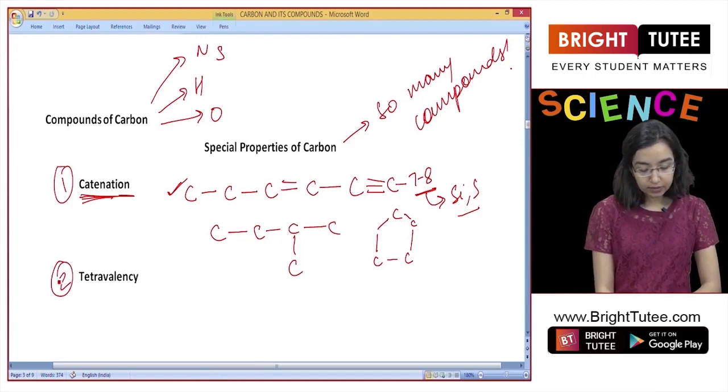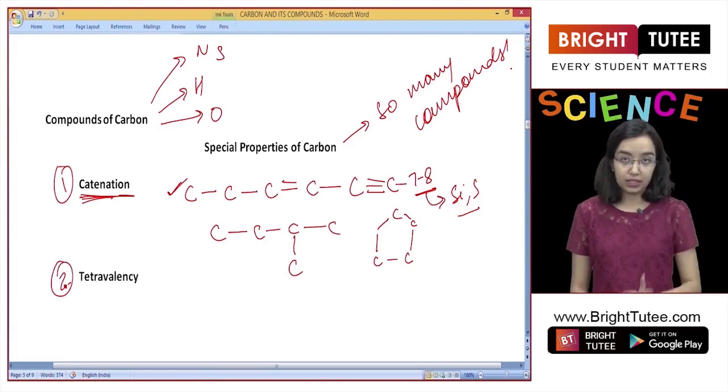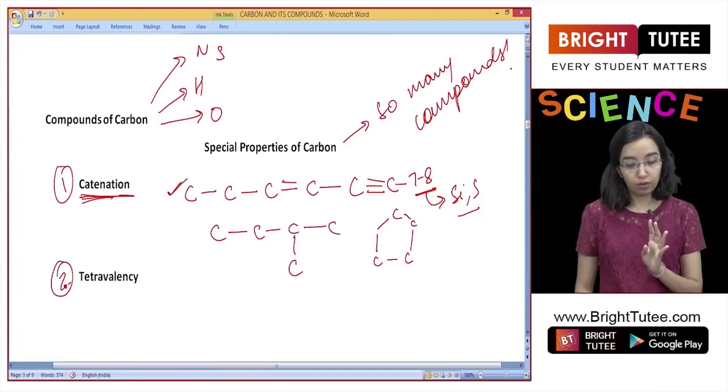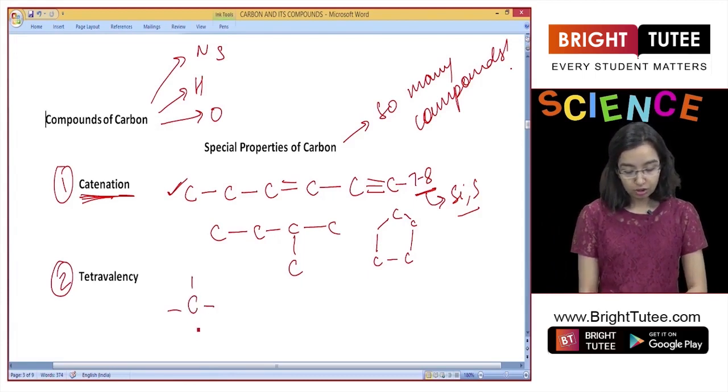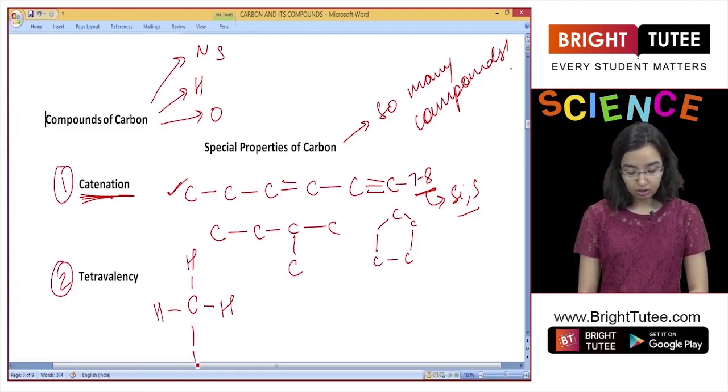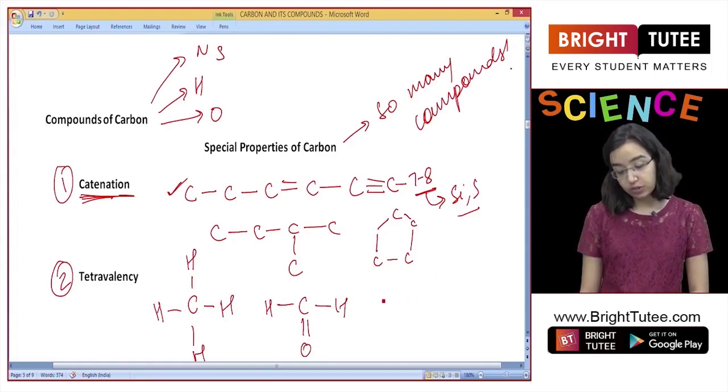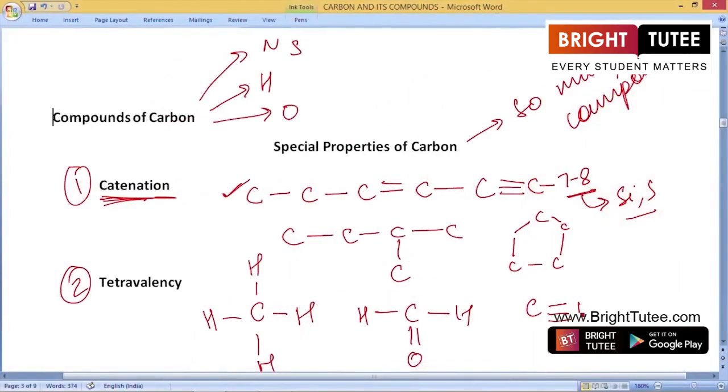The second property that gives carbon this special feature is tetravalency. Now, carbon has a valency of 4, which means carbon can attach to 4 monovalent items. By monovalent, I mean elements which have a valency of 1. So it can attach to hydrogen, right? It can attach to divalent elements, that means things with valency 2. So, for example, here's a carbon which has hydrogen on 2 sides. It can form a double bond with oxygen. It can also form a triple bond with elements which have a valency of 3.